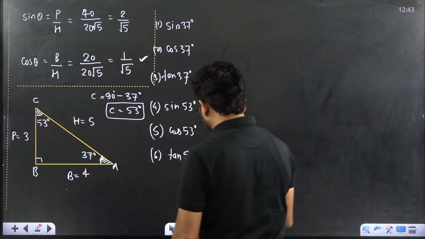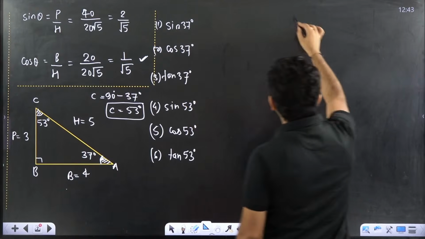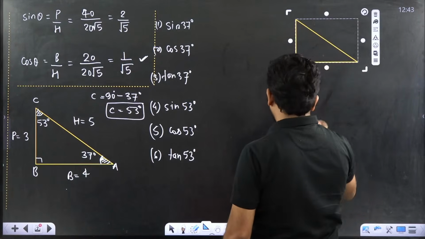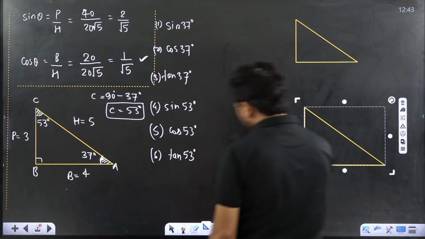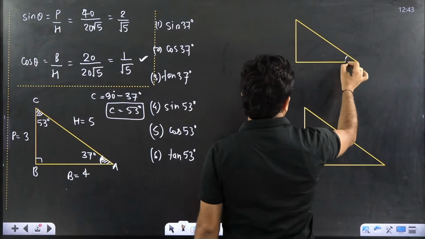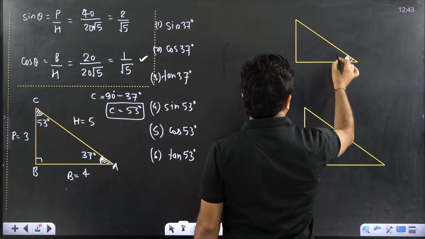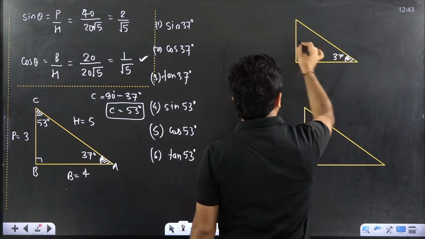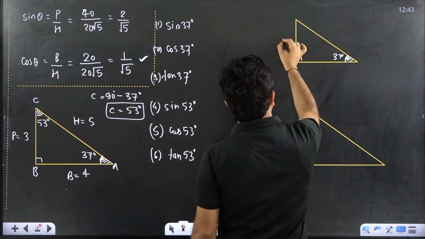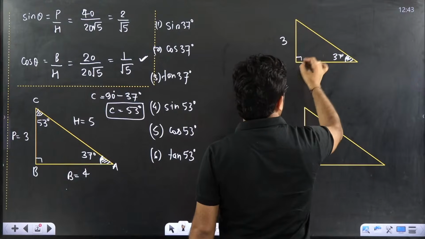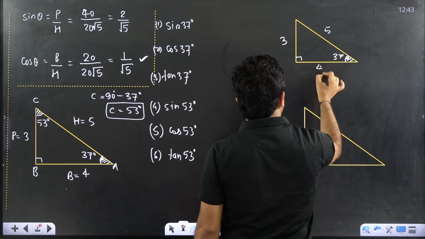For the first three, you can use this triangle. For the second three, you can use this triangle. First I am solving the first one. This angle is here. This is 37. So opposite to 37, just now I told you that is 3. Opposite to 90, I told you 5. So this would be 4.